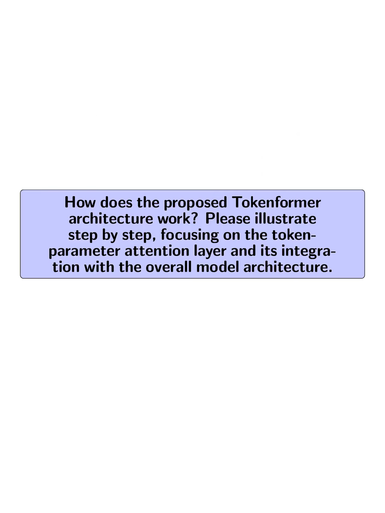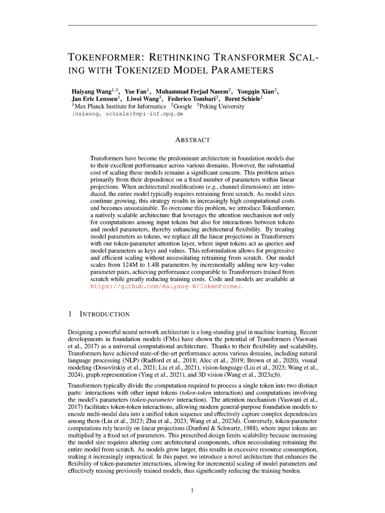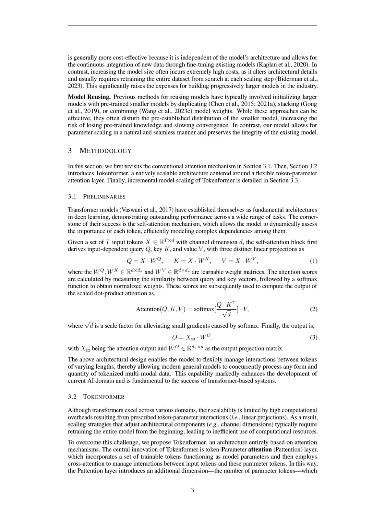How does the proposed Tokenformer architecture work? Please illustrate step by step, focusing on the token parameter attention layer and its integration with the overall model architecture. The proposed Tokenformer architecture operates by unifying token-token and token parameter interactions through a novel token parameter attention layer. First, it introduces two sets of learnable parameter tokens, which serve as keys and values, allowing the model to dynamically interact with a variable number of parameters independent of the input and output dimensions.